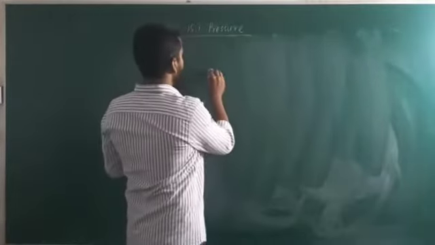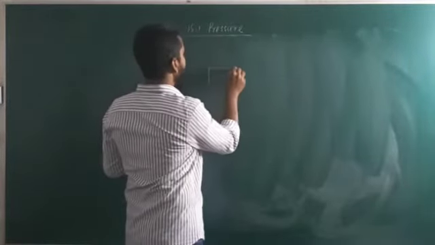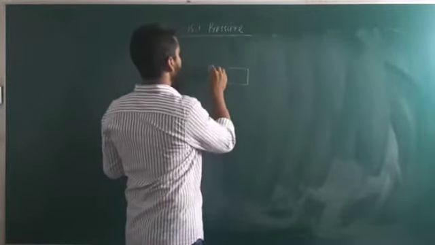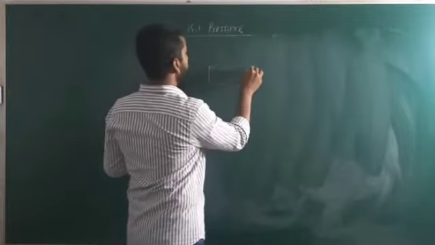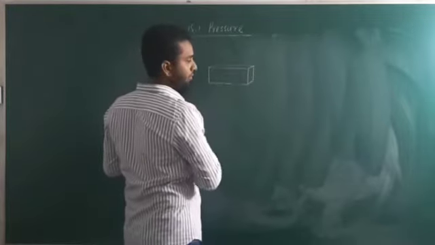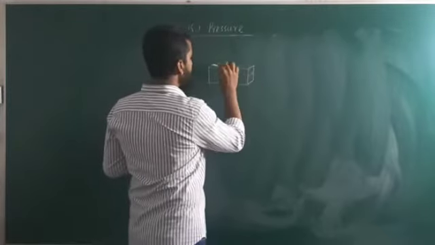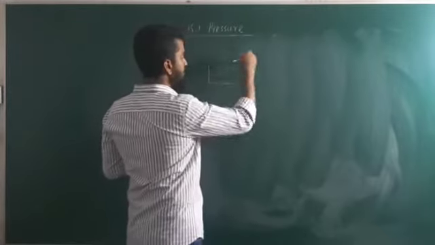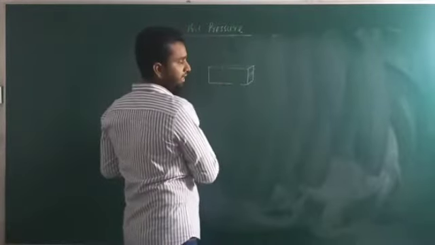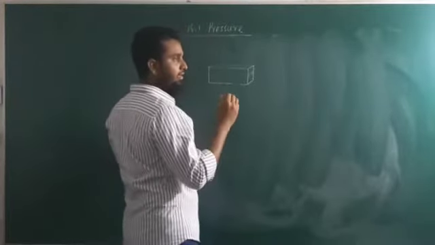You take a piece of brick. Now you know a brick has 6 faces.